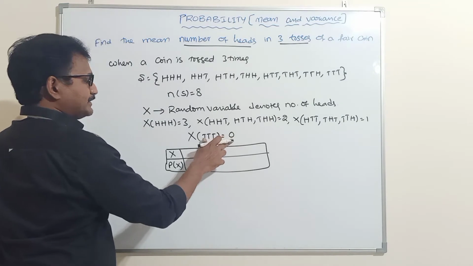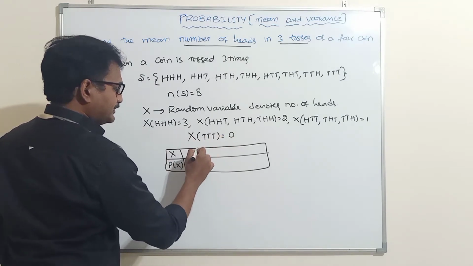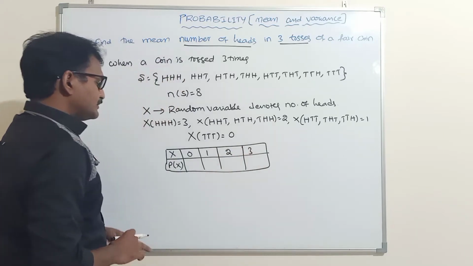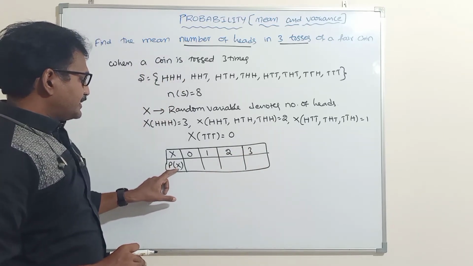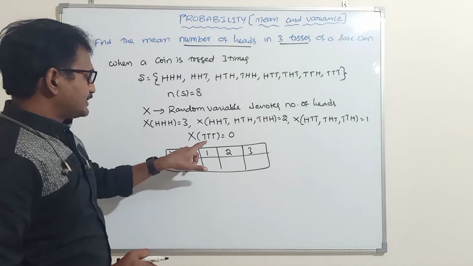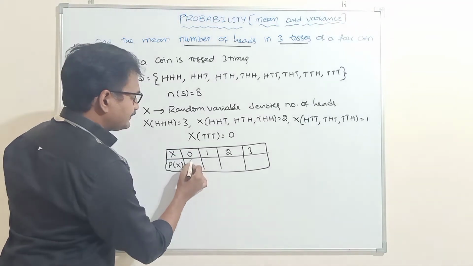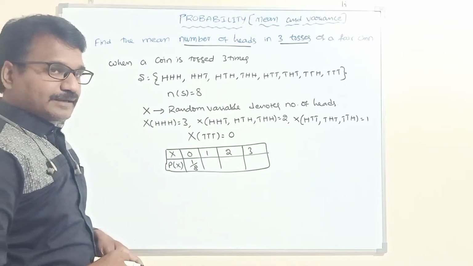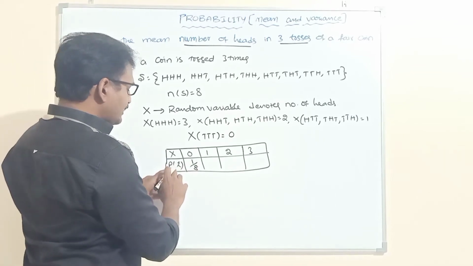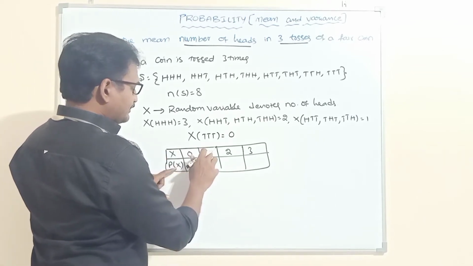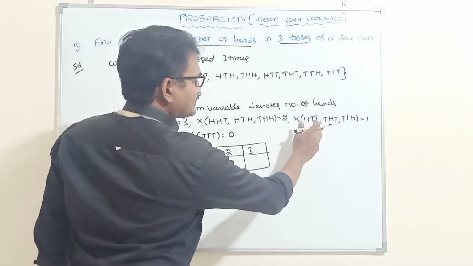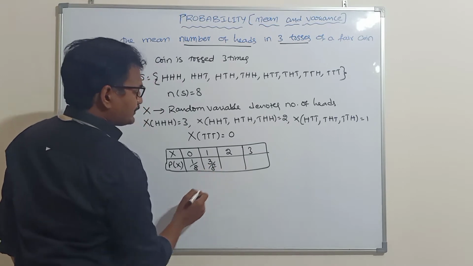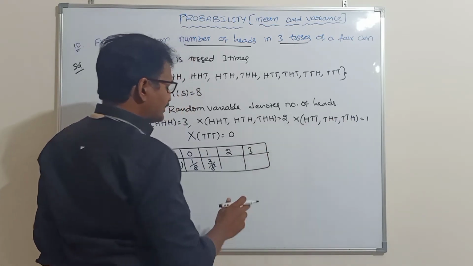So let us make a table for this random variable and probability distribution, X and P of X. Here the number of heads, least is 0, highest is 3: 0, 1, 2, 3. Next, the probability of number of heads 0: how many sample points are there? Only one sample point out of 8 contains 0 heads. Next, the probability of X equal to 1: 3 sample points contain 1 head, so 3 out of 8.